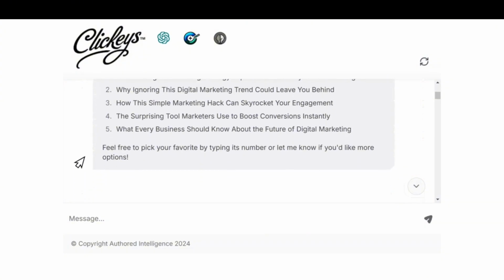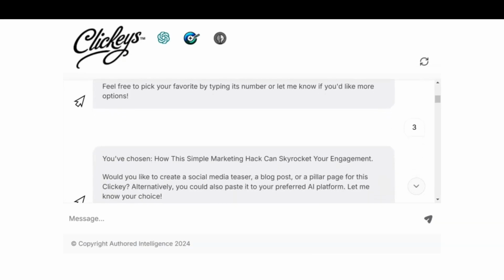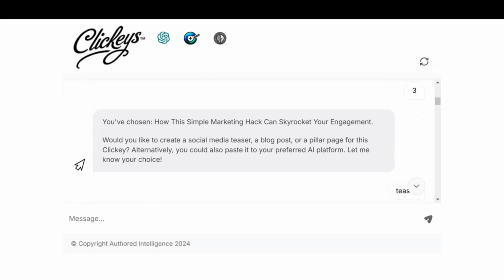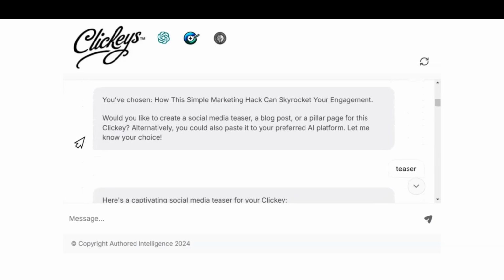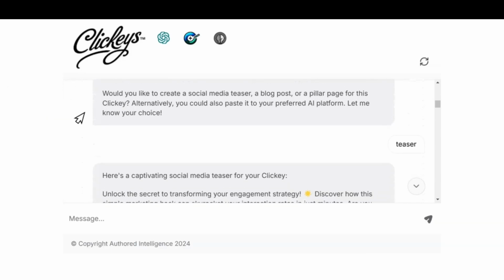Then it asks you to pick your favorite by typing in the number or offers an opportunity to extend the options. So I choose option 3. It repeats the headline you've chosen. This simple marketing hack can skyrocket your engagement. Then it provides several options as a workflow. The first is to create a social media teaser to strengthen the intrigue, then a blog post or a pillar page to fulfill the promise of the header.